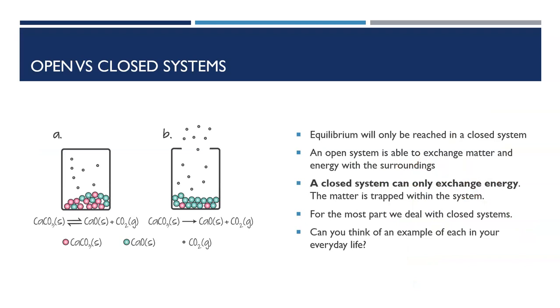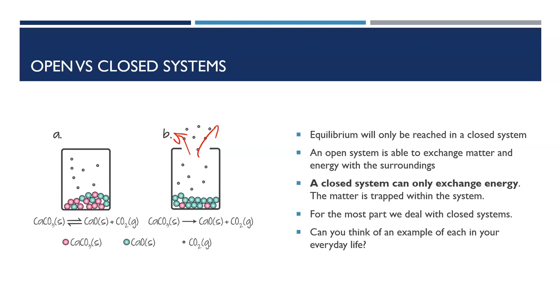Part of this has to do with whether or not the system we're conducting the reaction in is open or closed. We can only reach equilibrium when we have a closed system, okay? So a closed system is represented by this diagram here in A, where the products and the reactants are unable to leave the system. In a closed system, we can't have matter or anything leaving the system. An open system we can see here, such as if we open up a Coke bottle and let out the gas, that becomes an open system. The gas can escape, so we are getting an exchange of both matter and energy.